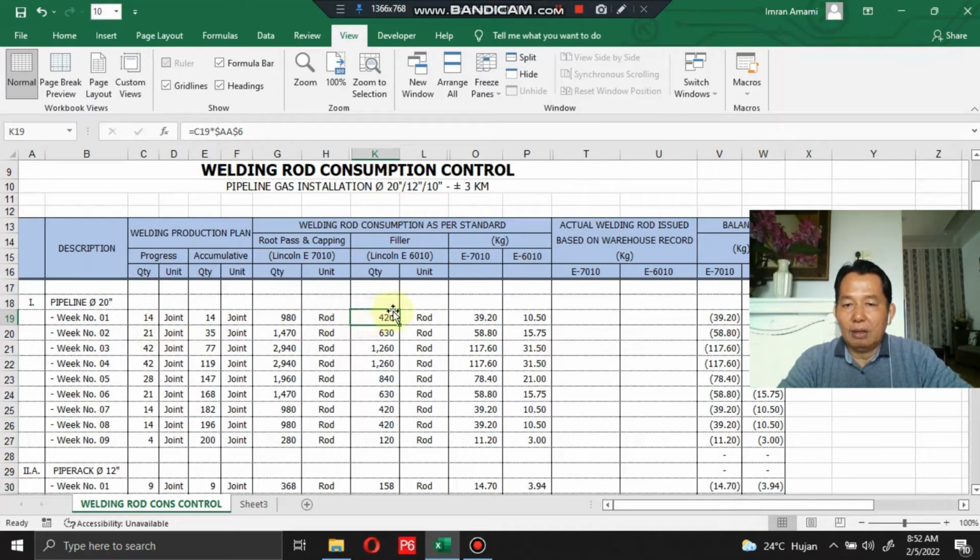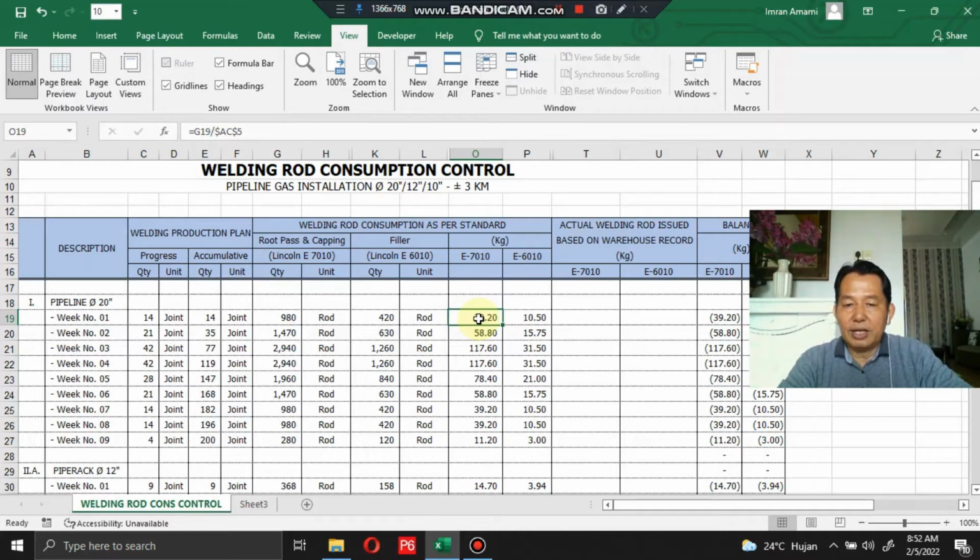So welding rod consumption as per standard for pillar, by using welding rod Lincoln E6010, is 4020 rod. Okay, so this column will show the comparison in kilograms for the total welding rod consumption.